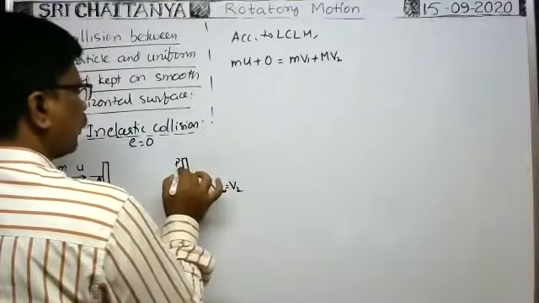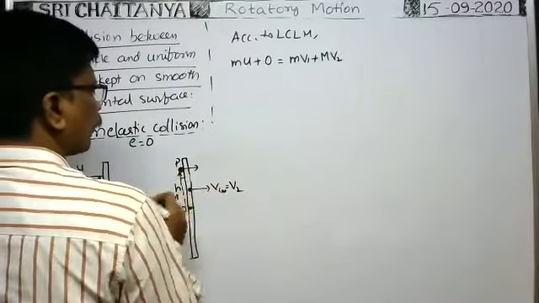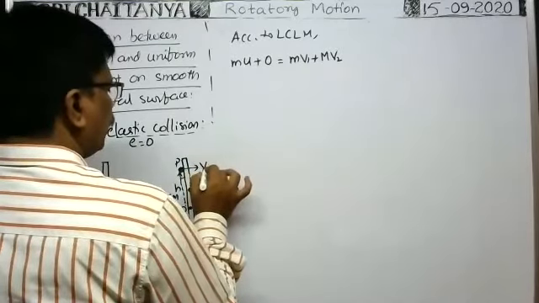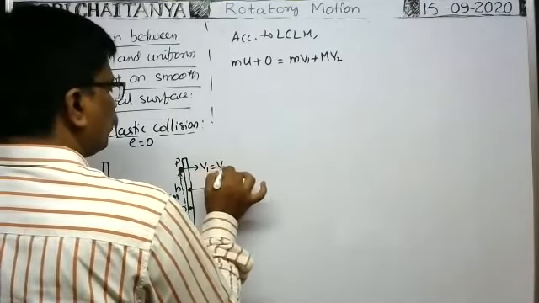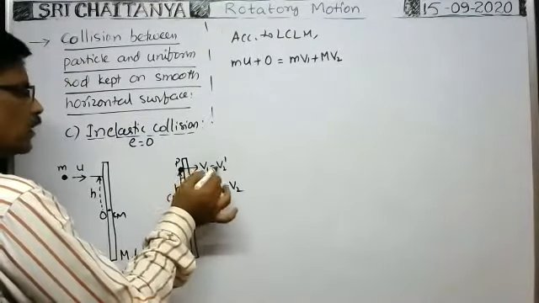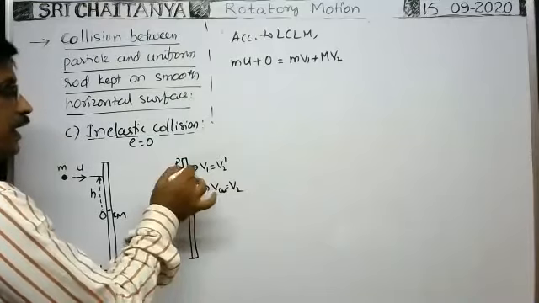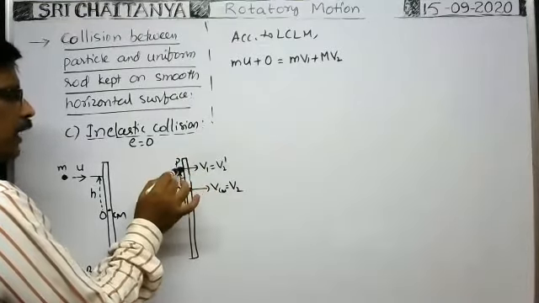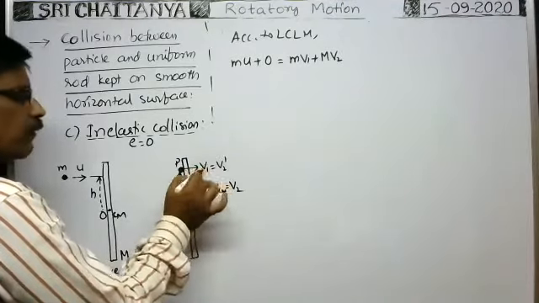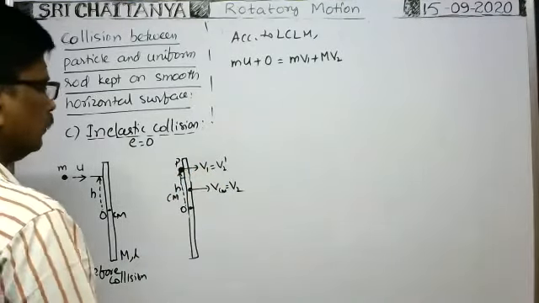And this particle has velocity v1, which is equal to v2 dash, because the velocity of this point is v2 dash. Both are equal because whenever this particle sticks to the rod, this point travels with the same speed. That's why v1 is equal to v2 dash.